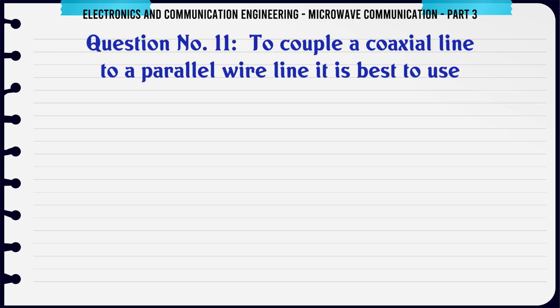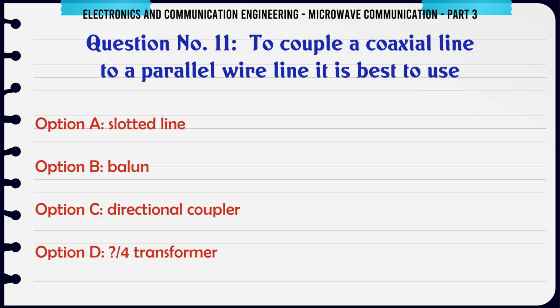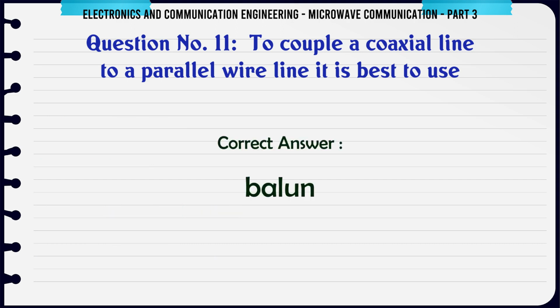To couple a coaxial line to a parallel wire line, it is best to use: A. slotted line, B. balun, C. directional coupler, D. quarter-wave transformer. The correct answer is balun.